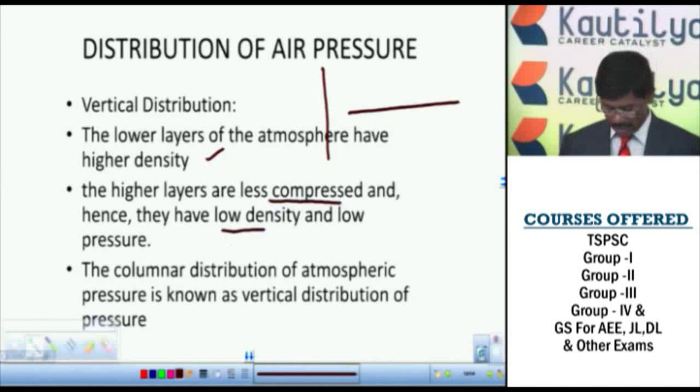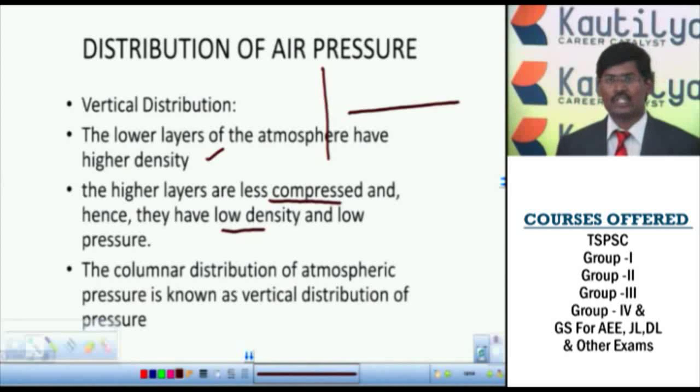So when we go for the vertical distribution, which means the column of the atmospheric pressure from the lower layers to the upper layers, the lower level area has high pressure. Then, when you go to high altitude, the atmospheric pressure decreases. So this is about the vertical distribution.